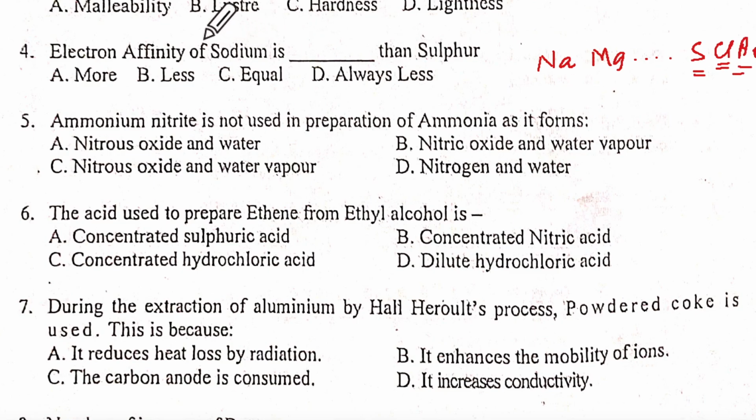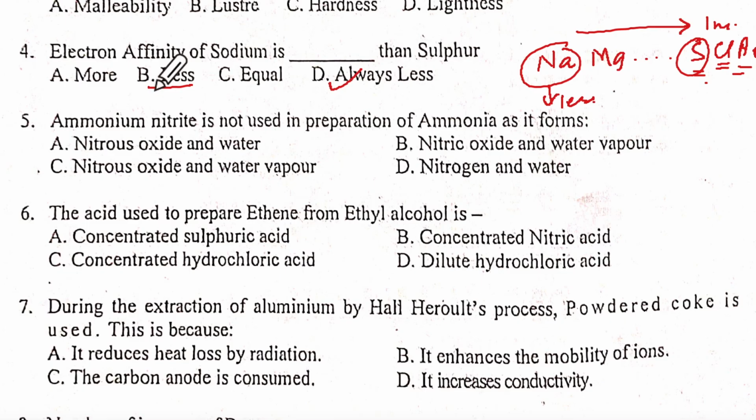Period 3. So the electron affinity this way is going to increase. So where is it? Always less. Electron affinity of sodium compared to sulfur. Sulfur will be more. So Na will be less. So it is always less.